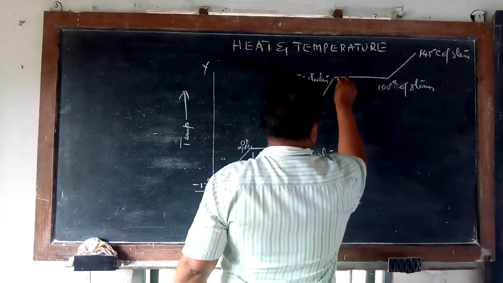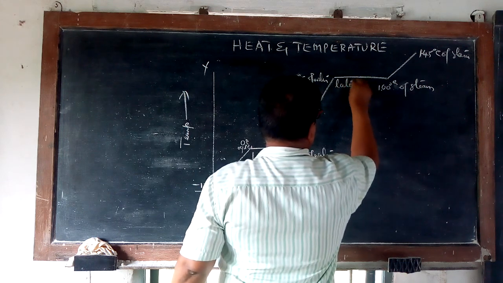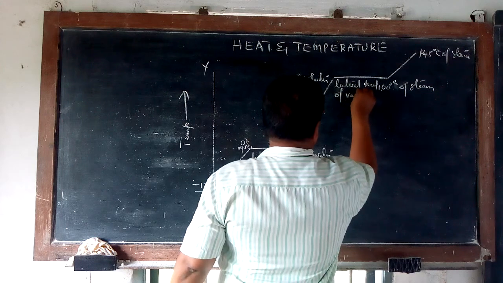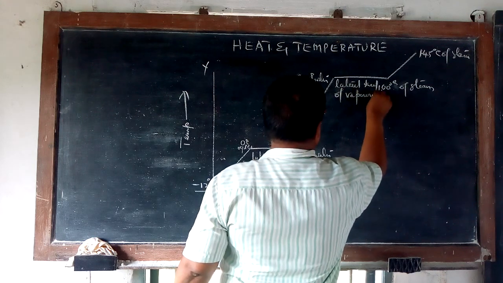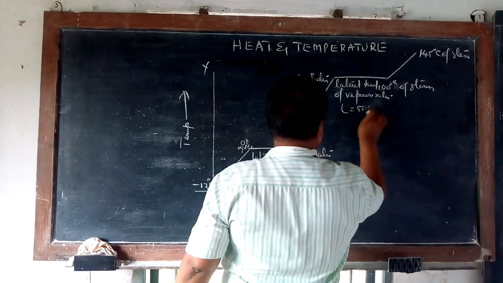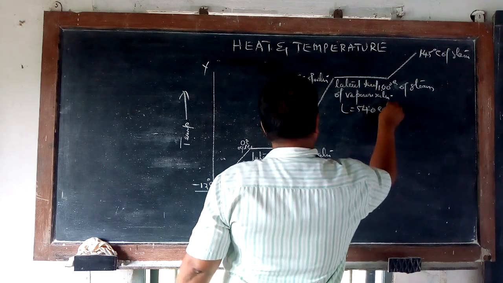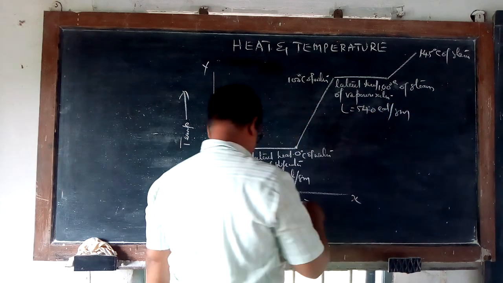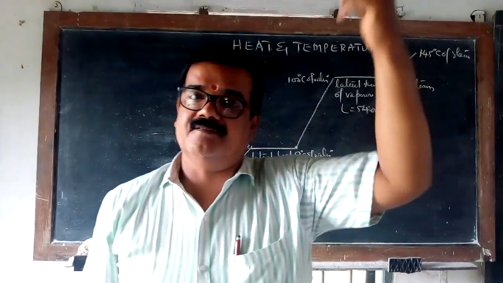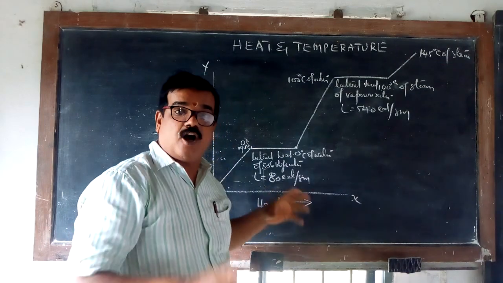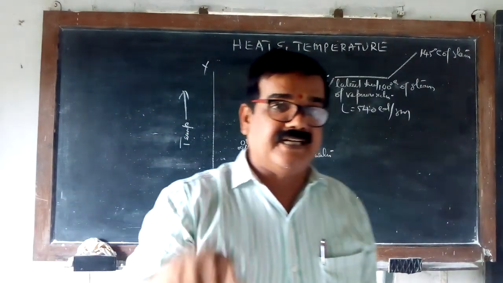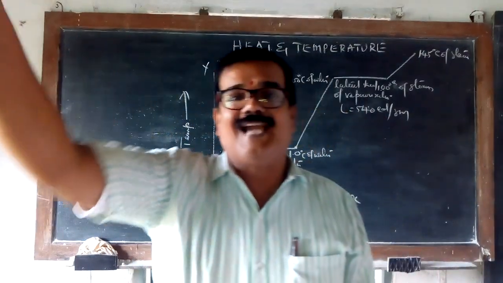Now this is called latent heat of vaporization. L is equal to 540. That is called latent heat of vaporization. The first one is latent heat of fusion, from solid to liquid. In vaporization, from liquid it goes to gas.